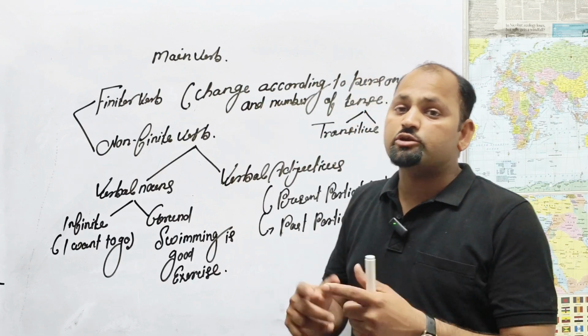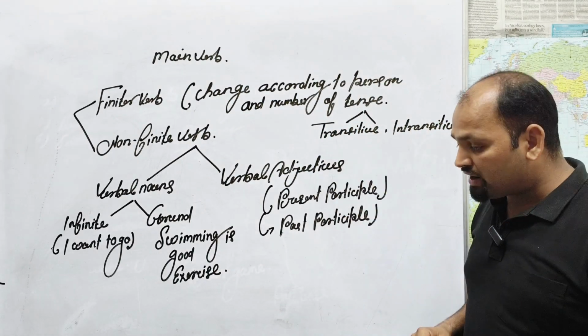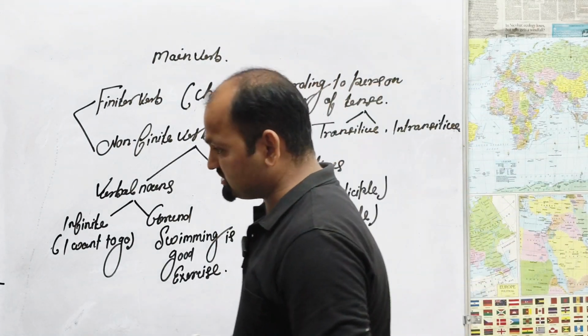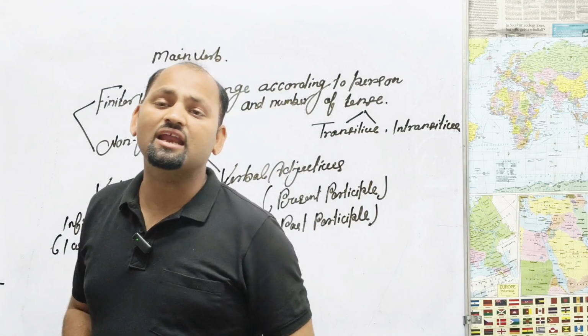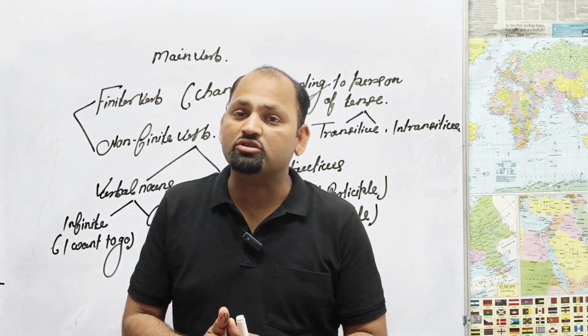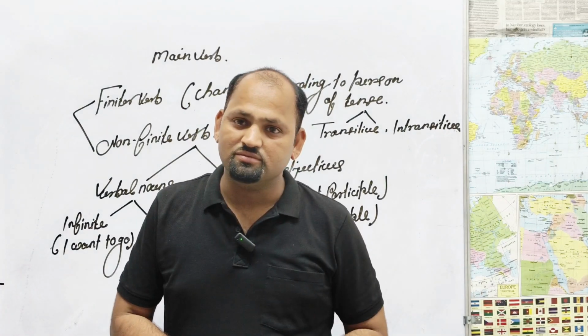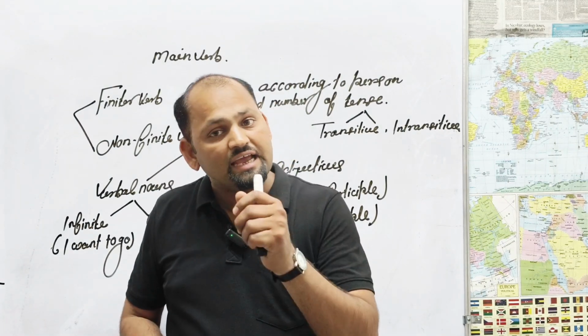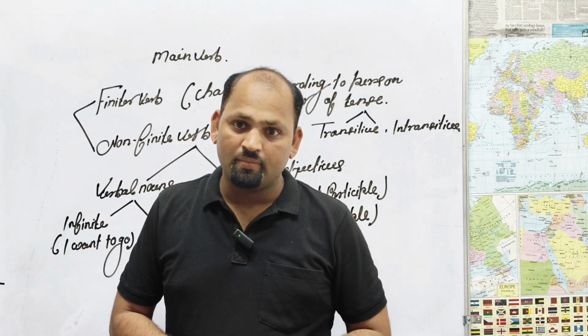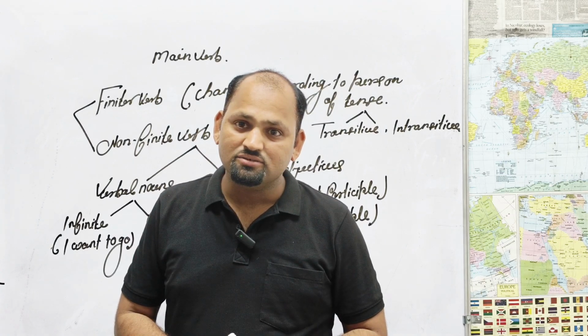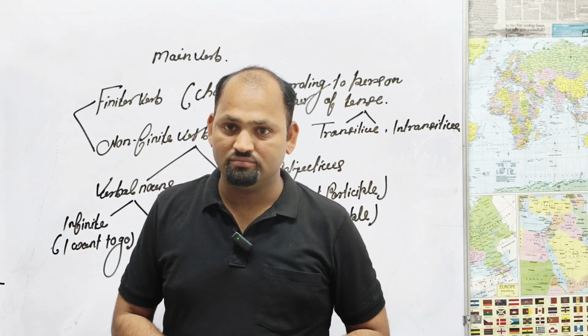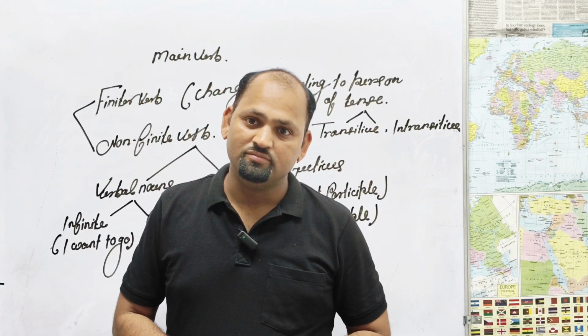It will also be categorized into two parts, transitive and intransitive. Students are confused. Okay, sir, what do you mean by transitive? With an object, transitive. Without an object, intransitive. I like to read novel, transitive.